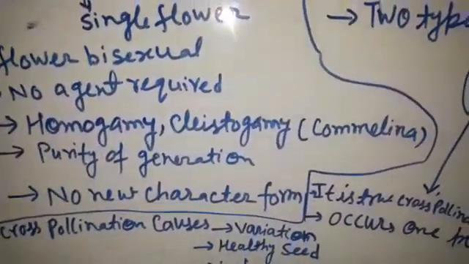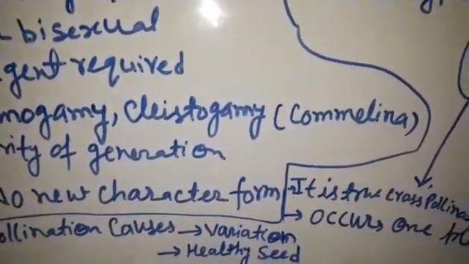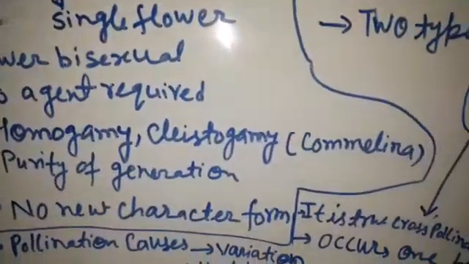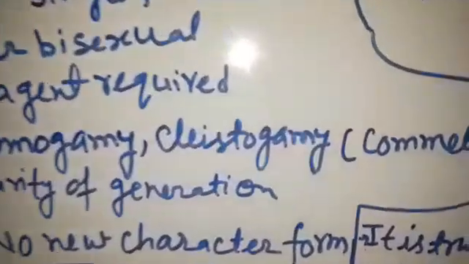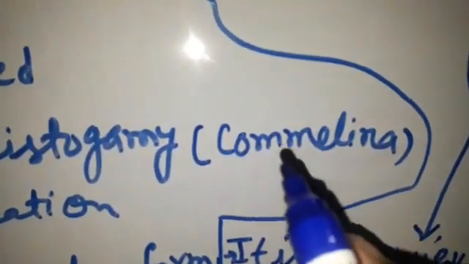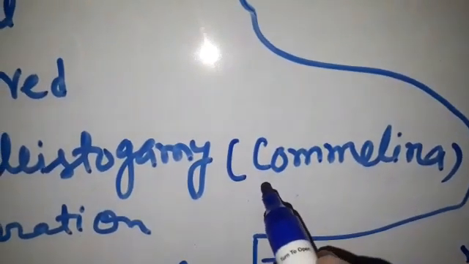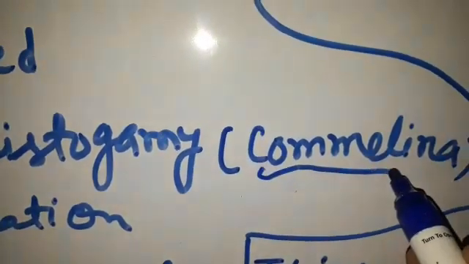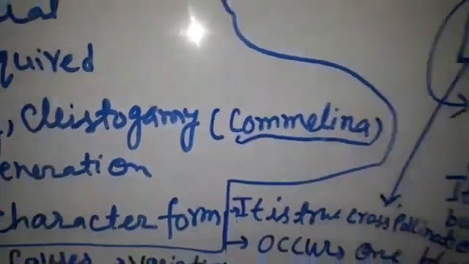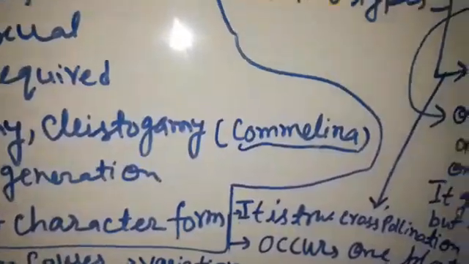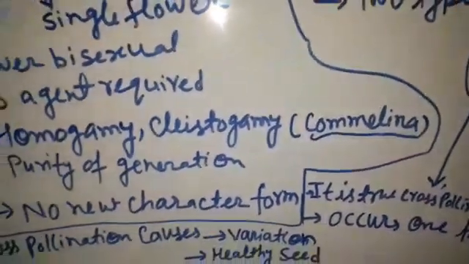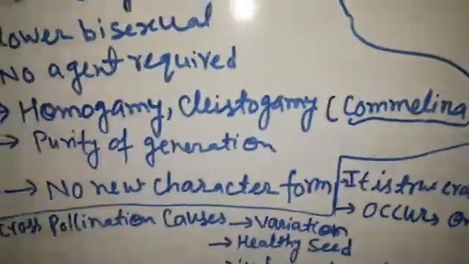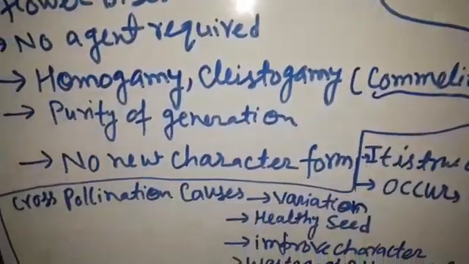A plant whose name is Commelina bengalensis. Commelina is a weed, a small herb that grows in the rainy season, and this is the Commelina plant. It usually grows as a weed or herb-like structure. Here, the cleistogamous flower totally ensures self pollination.